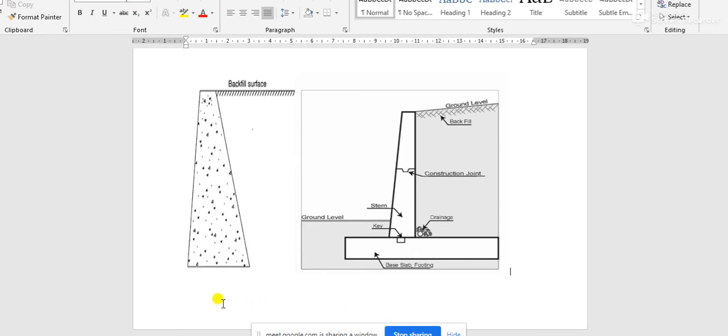Okay, so when a gravity retaining wall is given to you for design or for any calculation or mathematical purpose, you should use Coulomb's theory. But when you are given a cantilever retaining wall, you should use Rankine's earth pressure theory. Is this clear? Is this clear to all of you?